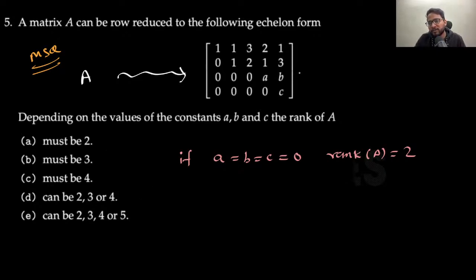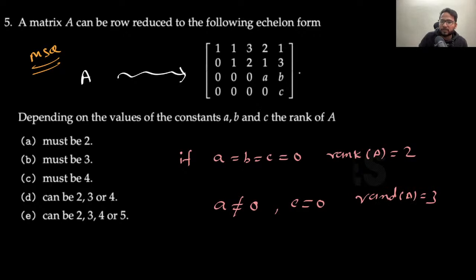If you want it to be 3, then A should be non-zero and C should be 0, so that the rank of A would be 3. And if A and C both are non-zeros, then the rank of A would be 4, right? So that's why it could be 2, 3 or 4. Can it be 5? No, because these are the only 4 rows. How can it be 5? So that's why the answer is D.